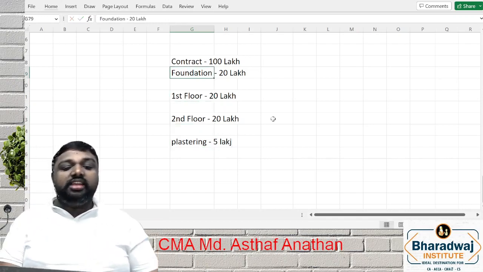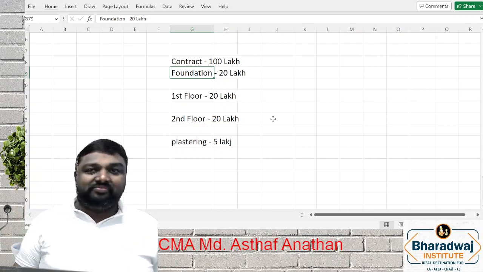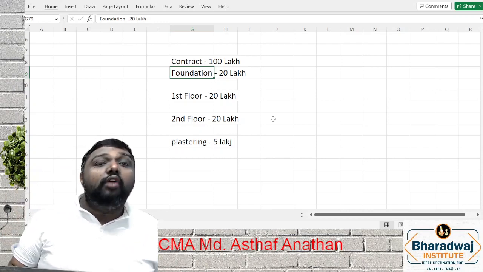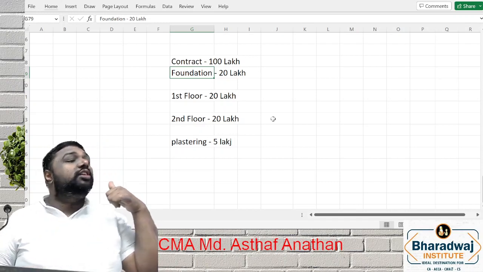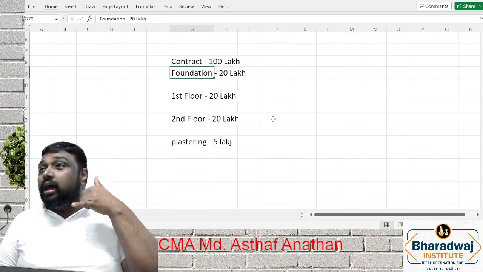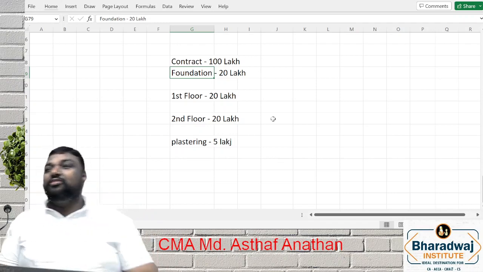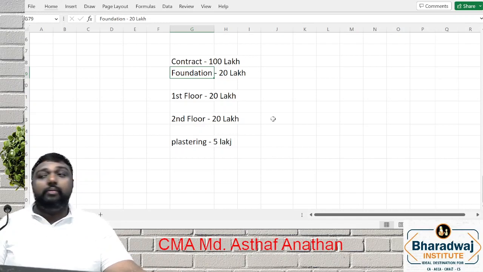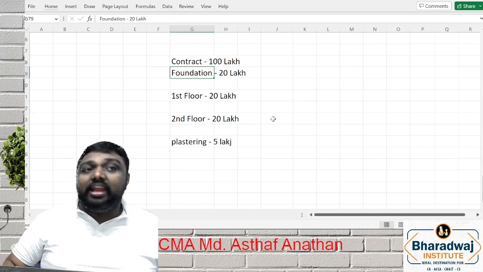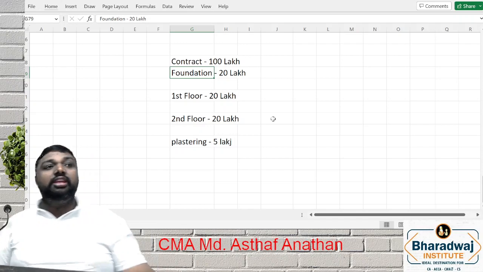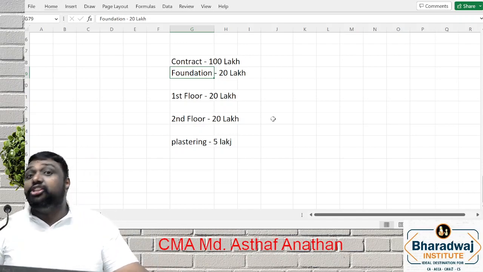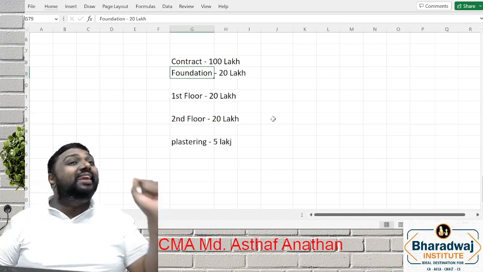Now, the first stage, foundation work, is over. Contractor will call you: Sir, foundation work is over. Can you please release the payment? What will we do? No. Generally, in a contract work, they will send the engineer to the site, especially government. The engineer will inspect properly.